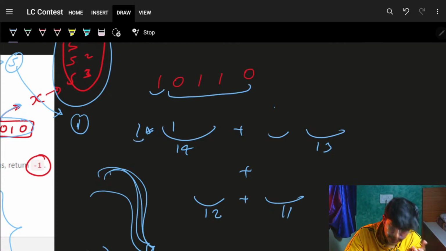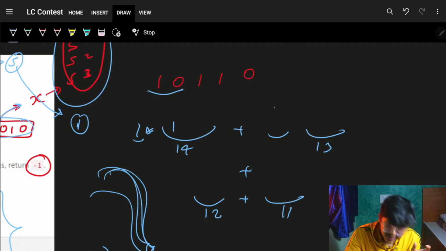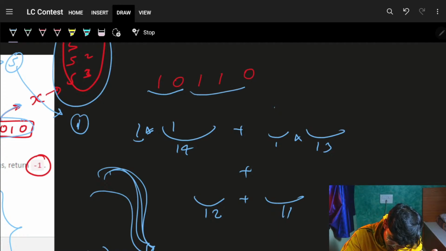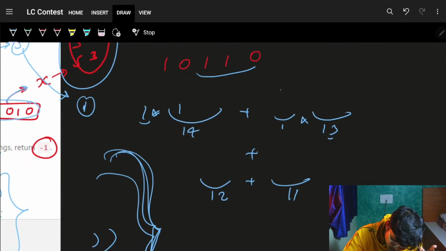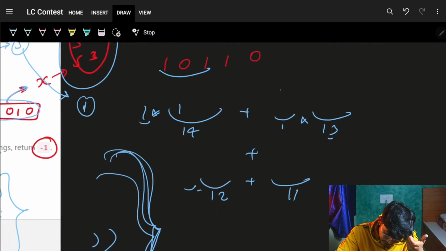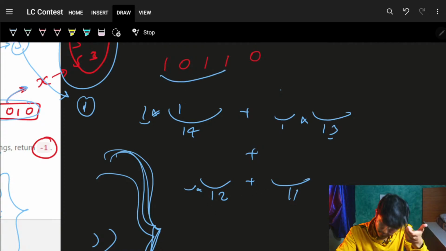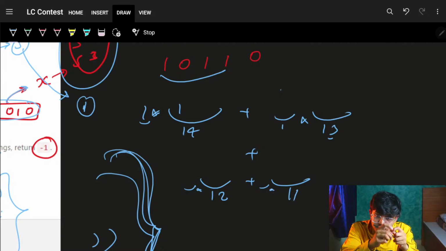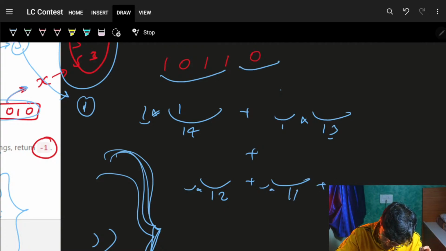Now choosing for the remaining part, the length is 14, cool. Now choosing this, again a 1 way. Now choosing for the remaining part, which is 13, again 1 way. Choosing for the remaining part, which is 12, again 1 way. And then choosing for the remaining part, the length is 11, and so on and so forth. It will just keep on going.